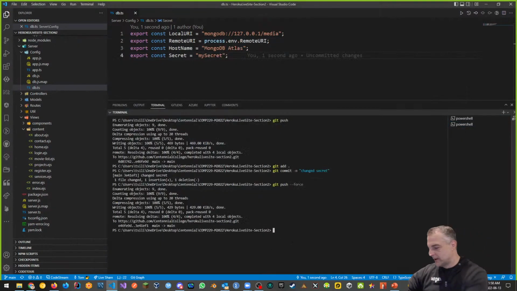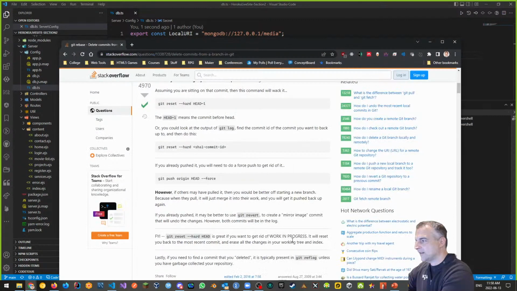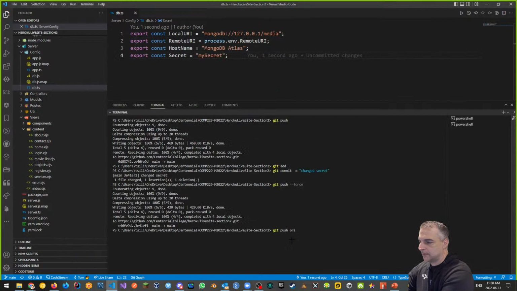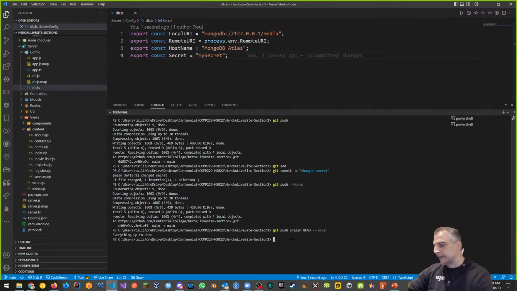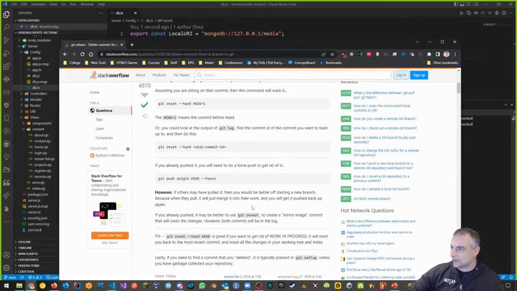Let's try this out. So I'll say git push, just like it says here, origin HEAD --force. Let's try that. It says everything up to date because there's nothing to push, because we haven't done it, right? And there's other things you can look up.